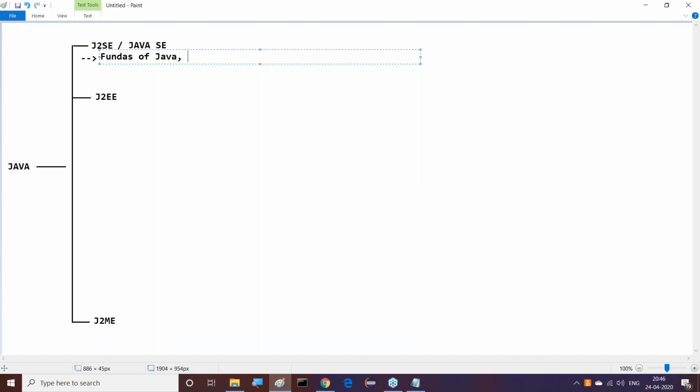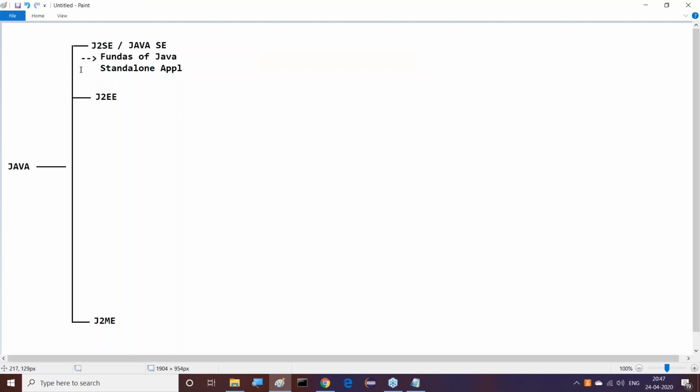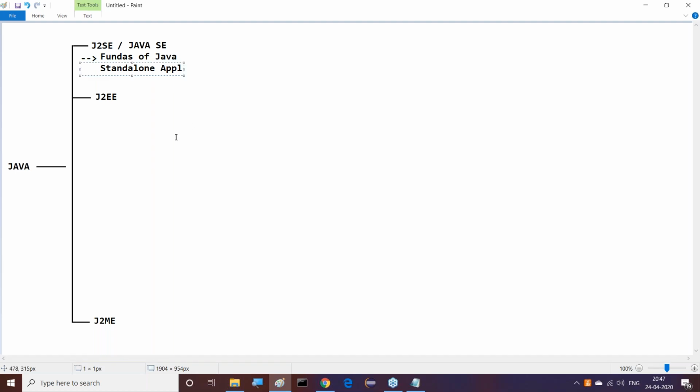By using this, which type of applications are we able to prepare? Standalone applications. If you prepare any application without using client server architecture or without distributing application logic, that application is called a standalone application.